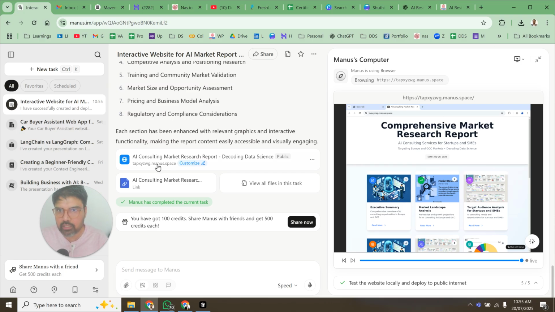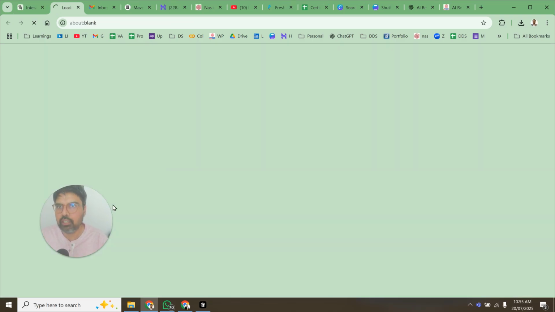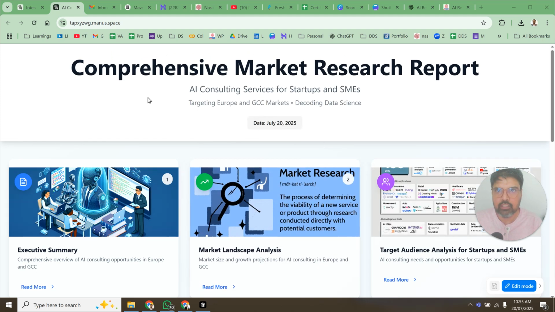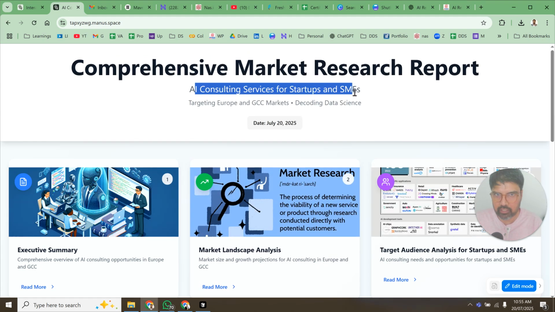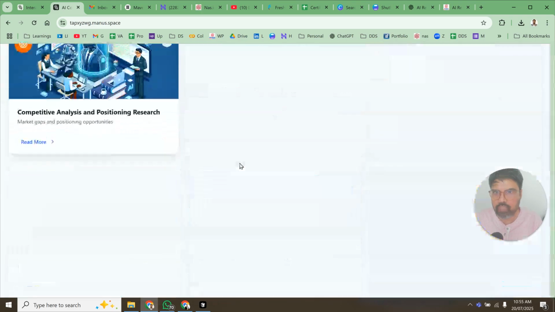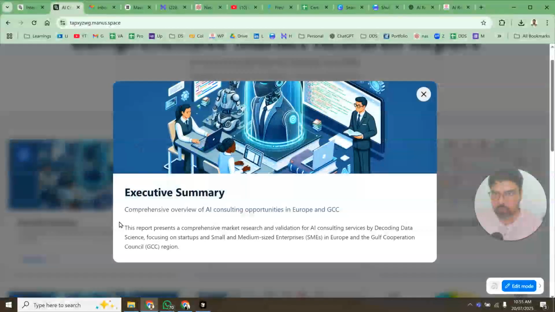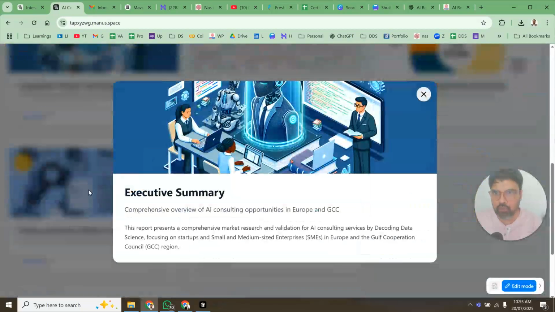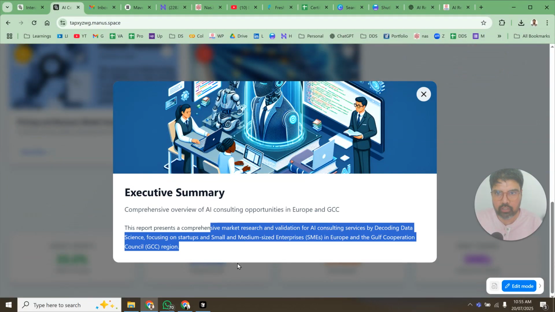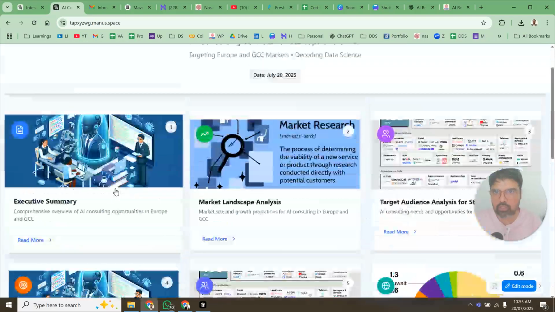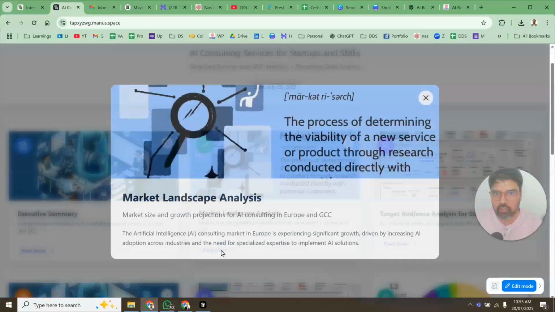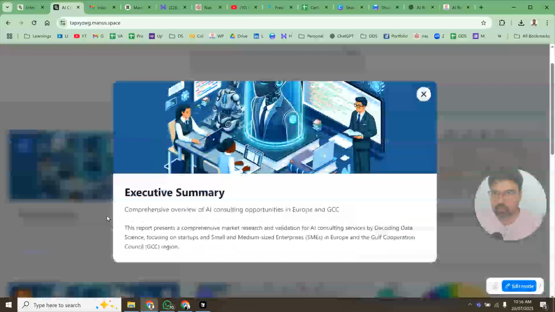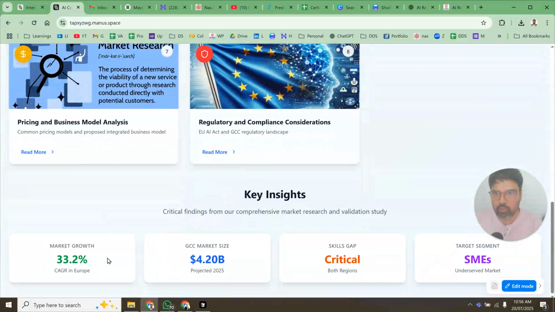Now this is deployed on a website as well. So if you can see, this is the comprehensive market research report, AI consulting services by Decoding Data Science, with all the sections like the executive summary. If you want to read it, you can click read more. This report summarizes here, but I can see that they have not given the complete details here, so this is something I have to look at.